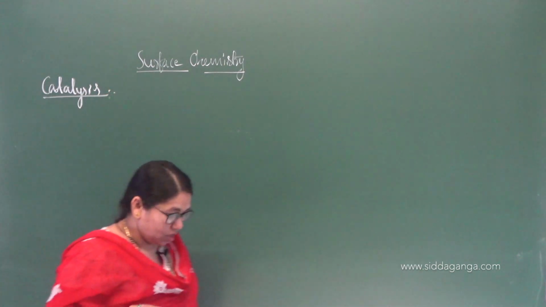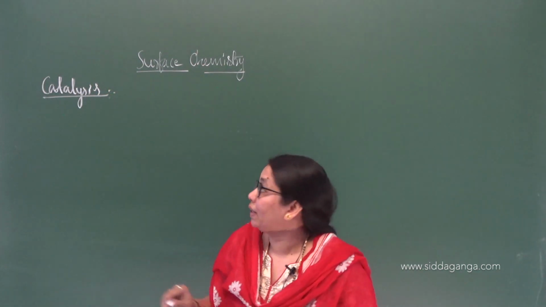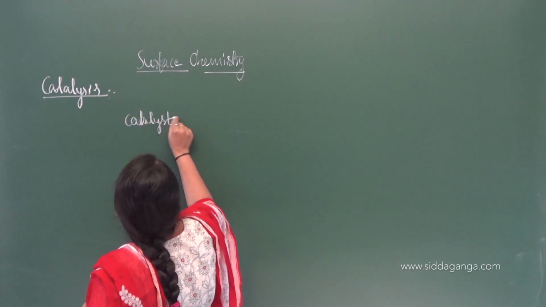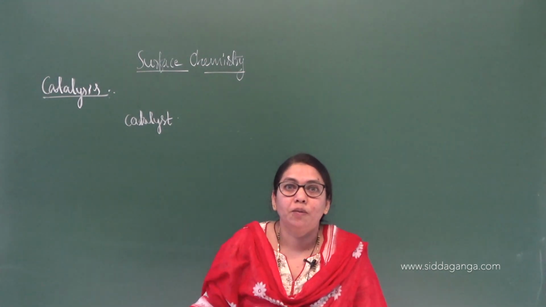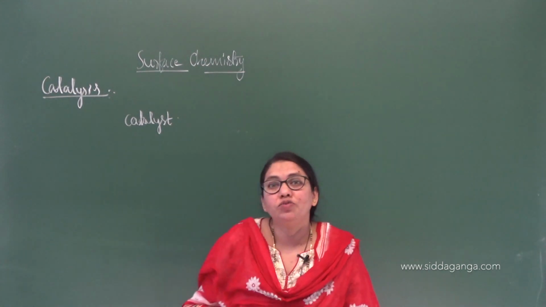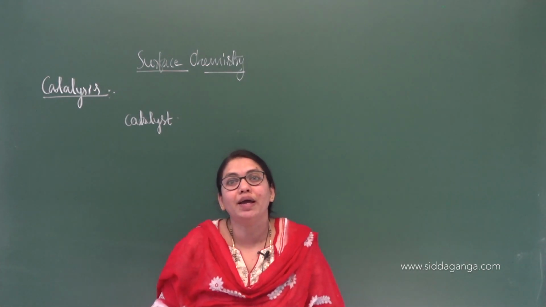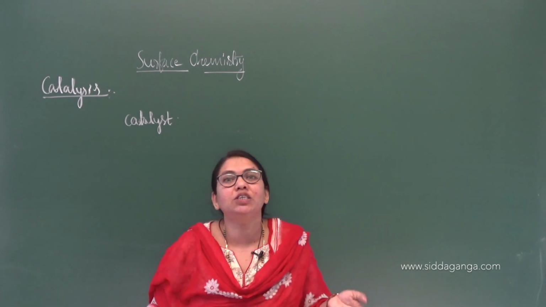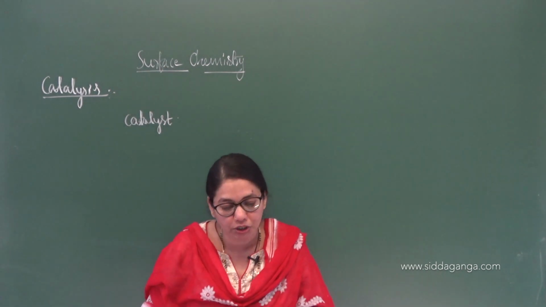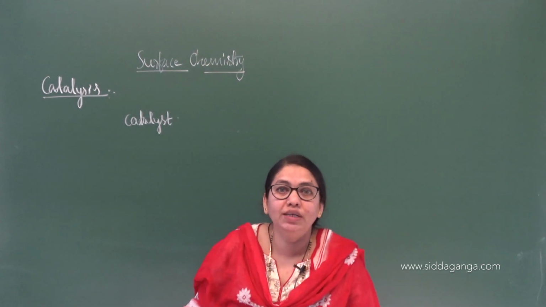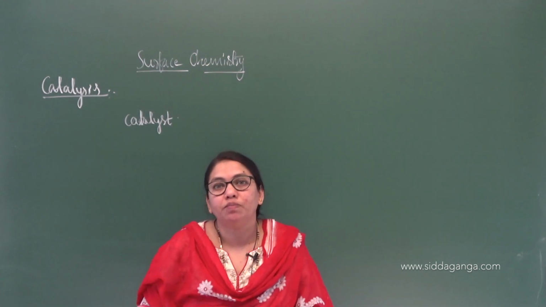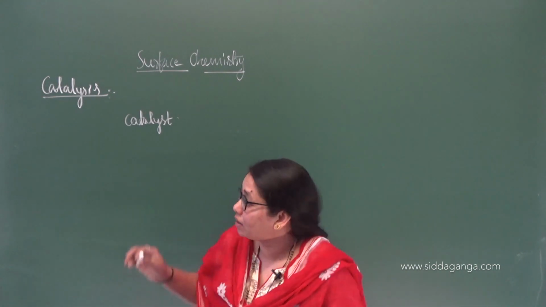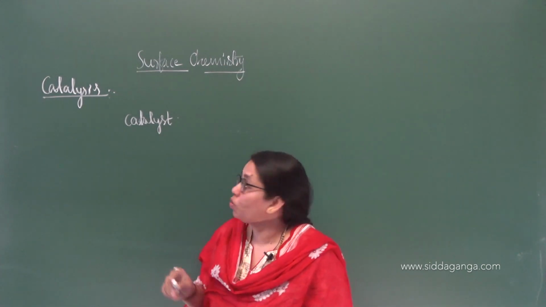You are all familiar with the term catalyst, right? You have already come across it in the chapter chemical kinetics, I think. A catalyst is a chemical substance which increases the rate of a chemical reaction without undergoing any quantitative change in its mass, or you can say in its composition, and chemically it will remain the same. That substance is called a catalyst. So what is a catalyst?